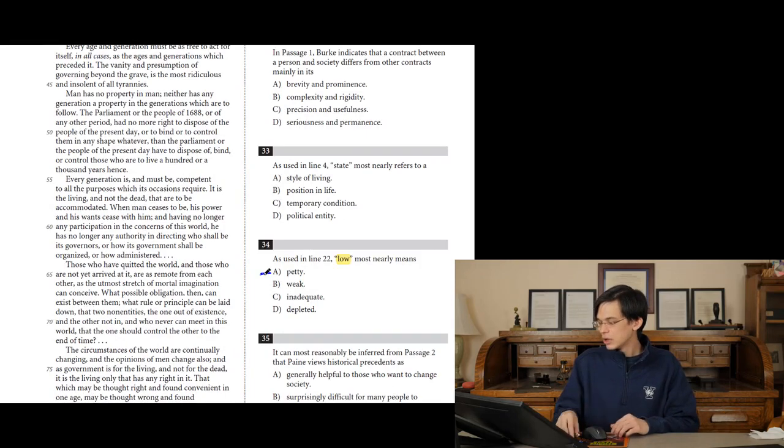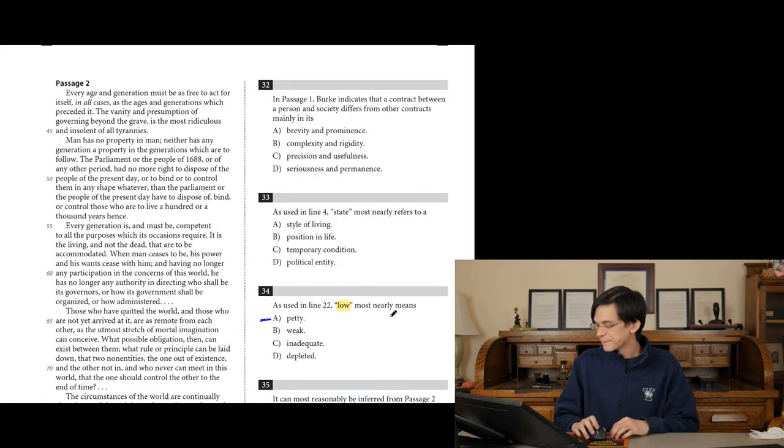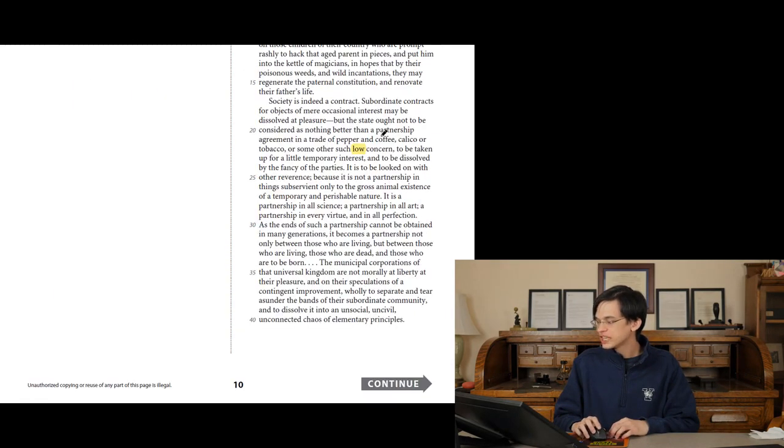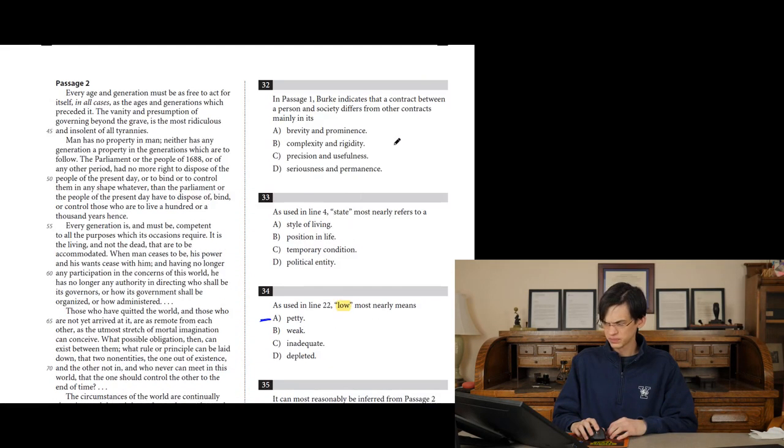I like that. What about weak, B? Or other such weak concern? Is something weak? You could be physically weak. You can't lift things up, or maybe you don't have food. Is this a weak concern? You might think of something that's low and unimportant as being, oh man, that's weak, and you use the slang. But in this case, I think it has a very physical connotation with B. When we just want to talk about that it's not important, not important doesn't mean weak.